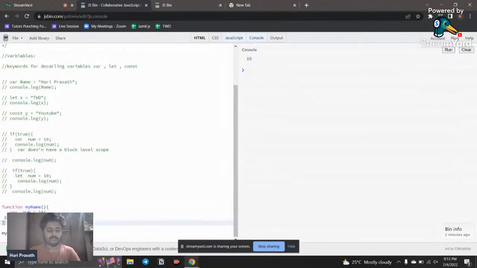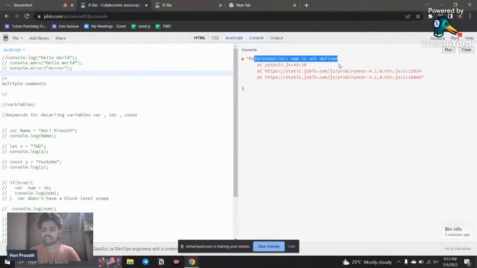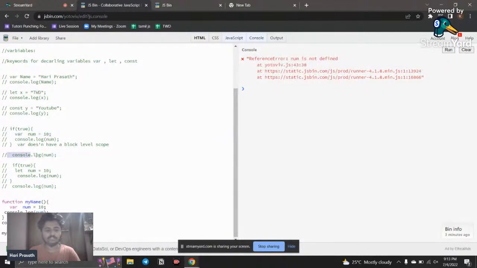Now I call this outside the function, and I give a refresh, and here you can see it gives an error: num is not defined. Why is it saying that? With var, the same behavior applies here: var is available inside and also outside, right? But here var is available only inside. So var has a functional scope, but it doesn't have a block level scope. It is available only inside, not outside. This variable is accessible only inside itself, not outside.